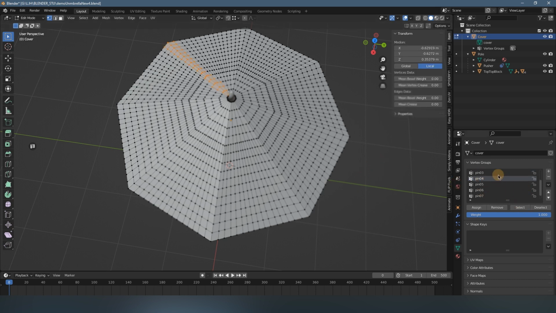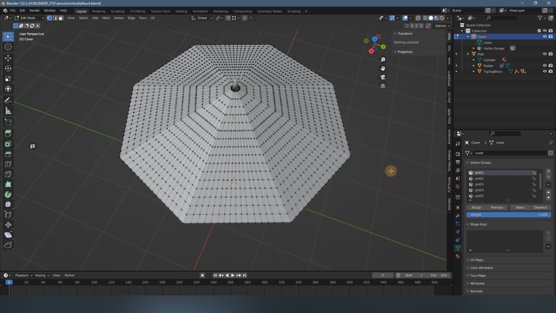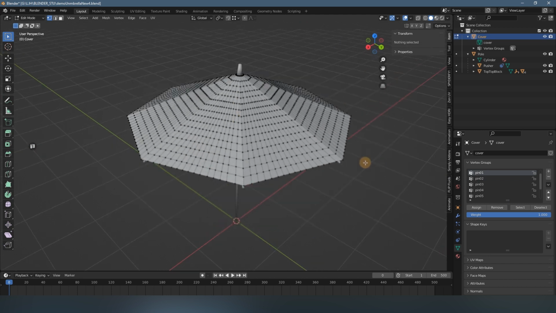If you click like this, they will just add to the selection. So if you want to check each one, you just click the empty space of the viewport, and you will clear the selection. So now we got all of the vertex groups.